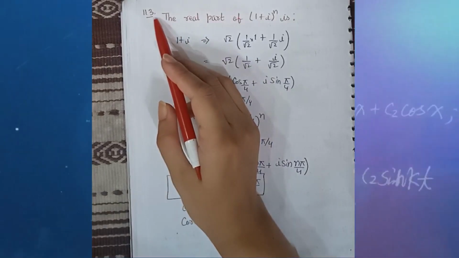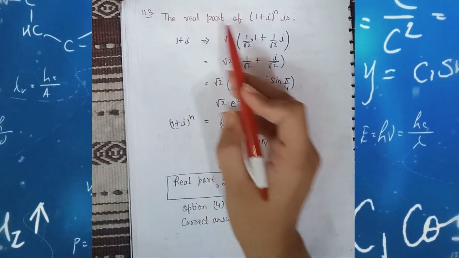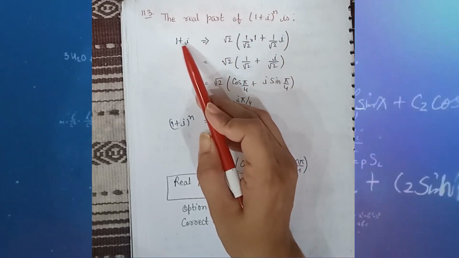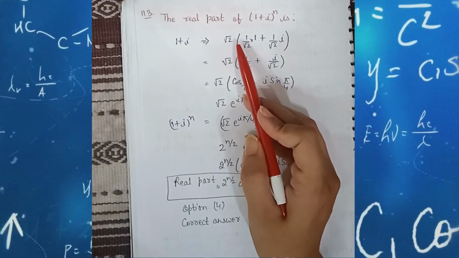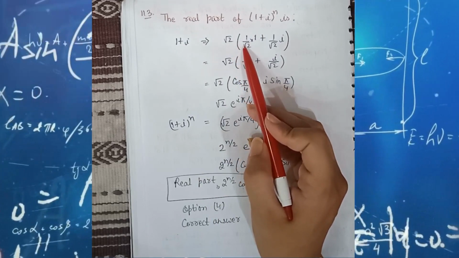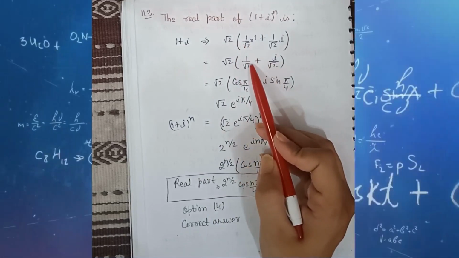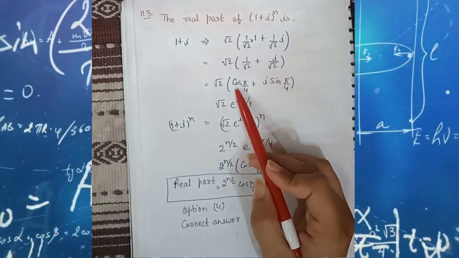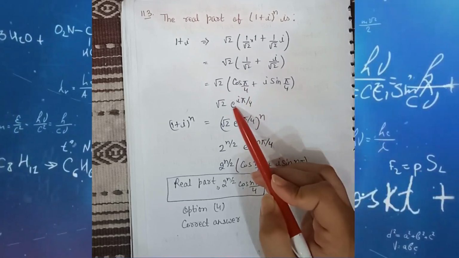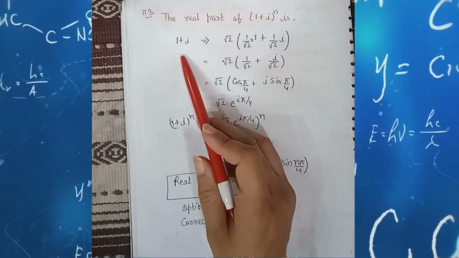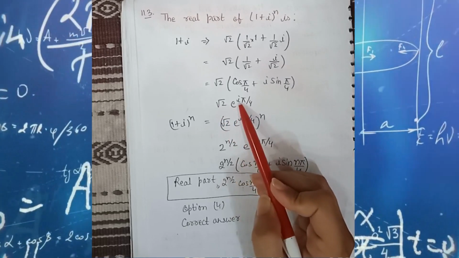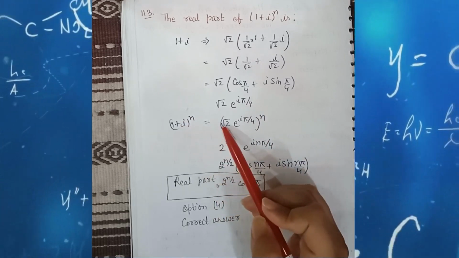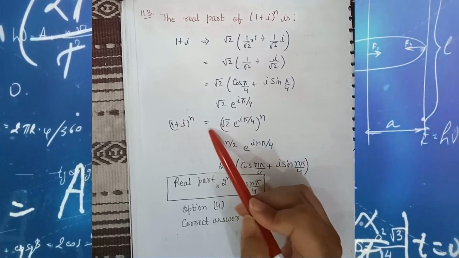Question number 113. In this question we have to find the real part of (1 plus iota) whole power n. Firstly we solve 1 plus iota. Here we multiply and divide by under root 2. 1 by under root 2 is the value of cos pi by 4 as well as sin pi by 4. And we know that cos theta plus iota sin theta is e raised to the power iota theta. So 1 plus iota is equal to under root 2 e raised to the power iota pi by 4. Now for whole power n, we take the power n on both sides.